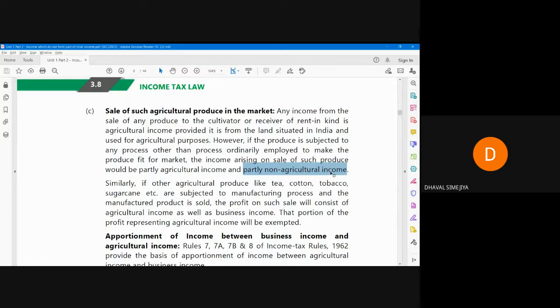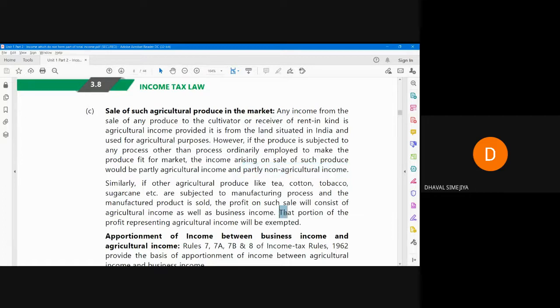Similarly, if other agricultural produce like tea, cotton, tobacco, sugarcane are subjected to a manufacturing process and the manufactured product is sold, the profit on such will constitute agricultural income as well as business income. But sir, how can we come to know that this much amount is agricultural income and this much amount is business income? How will we bifurcate?